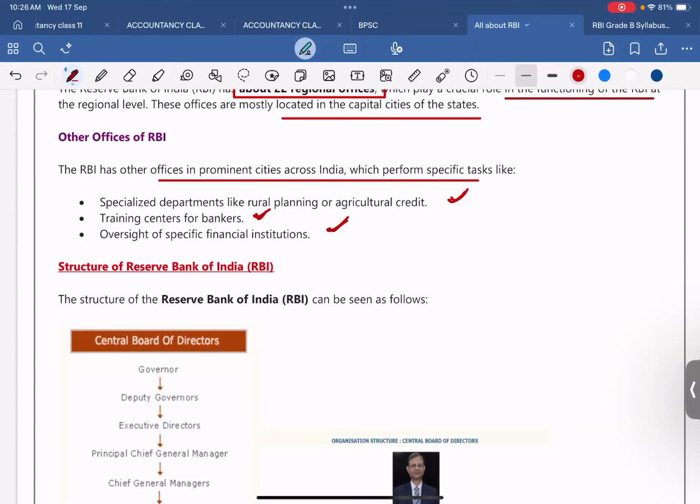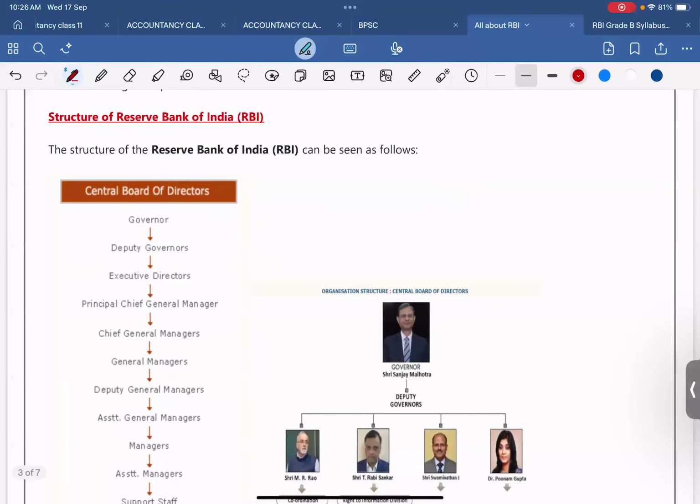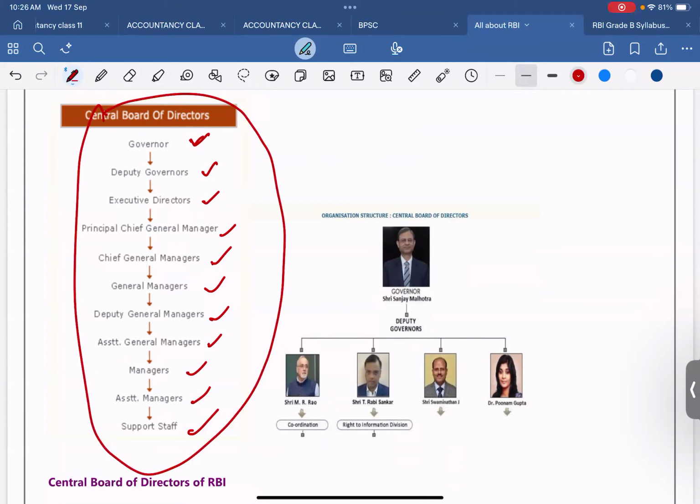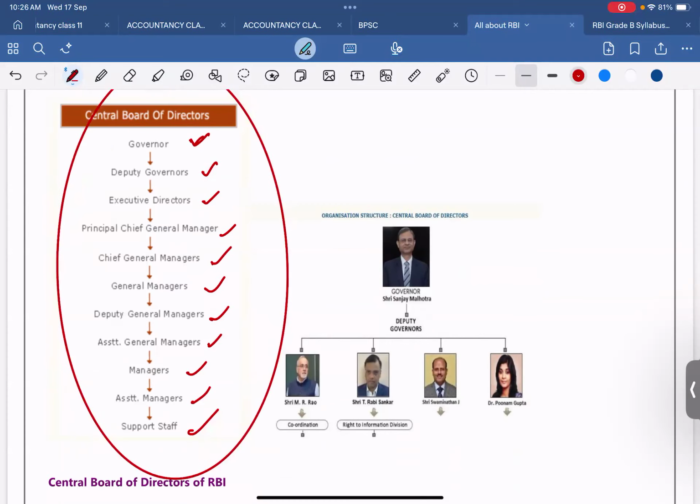Now comes the structure. There are a few questions asked from the structure of the Reserve Bank of India also. That means it begins from the governor, then how it goes down, right? Deputy governor, executive director, principal chief general manager, chief general manager, general manager, DGM, deputy general manager, assistant general manager, managers, assistant manager, and support staff. This is the organization structure which we have to remember. Who is the governor of RBI now?